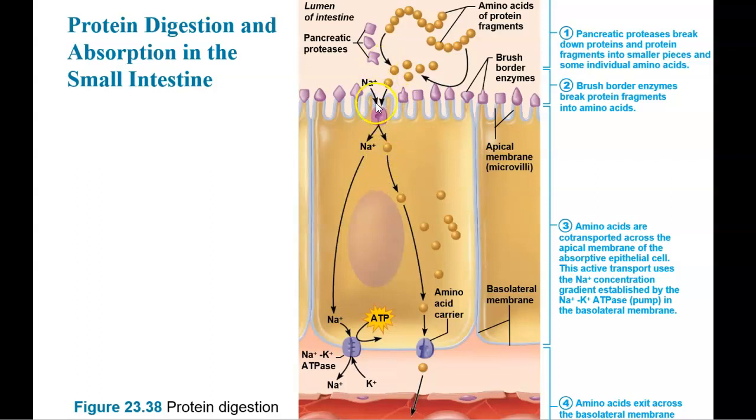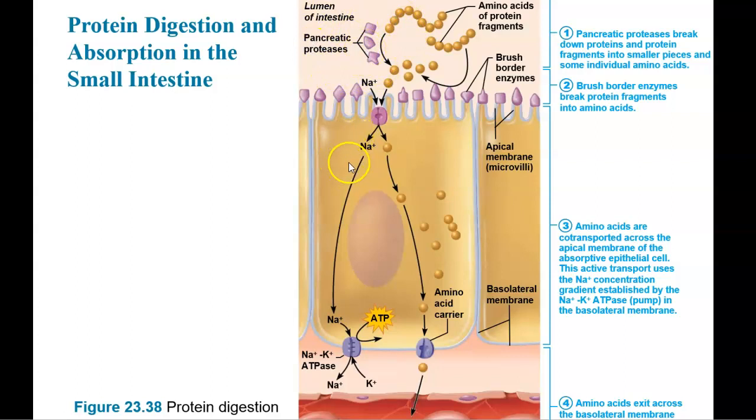Okay. And it's just like what we saw in the previous process, there are going to be these co-transporters that are going to bring in the amino acids along with sodium, and sodium is going to be brought into the cell because of the concentration gradient that's maintained by the sodium potassium ATP pump. Okay, because you can see that sodium is still being carried out, so there's less sodium in the cell than in the lumen.